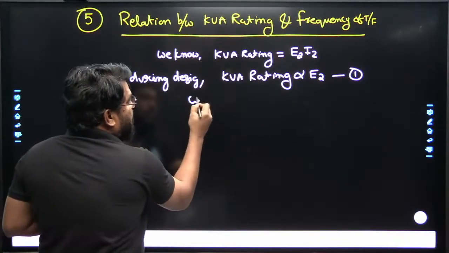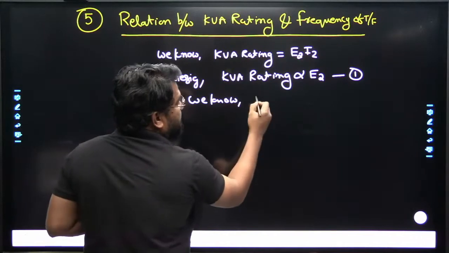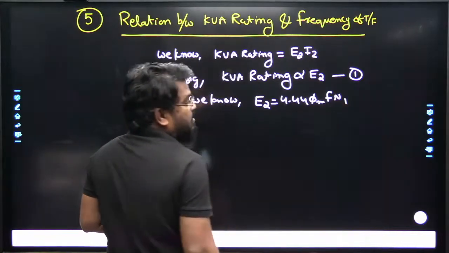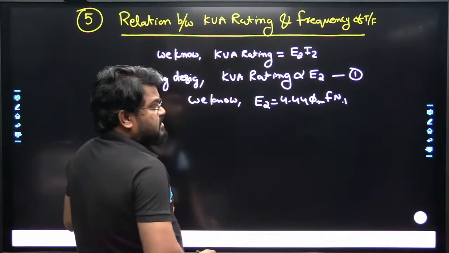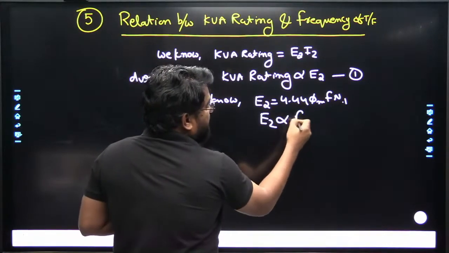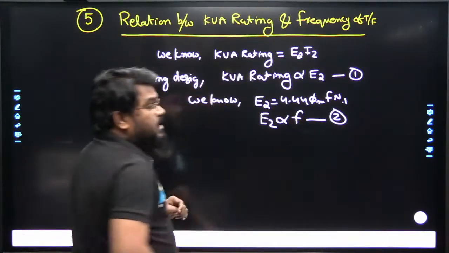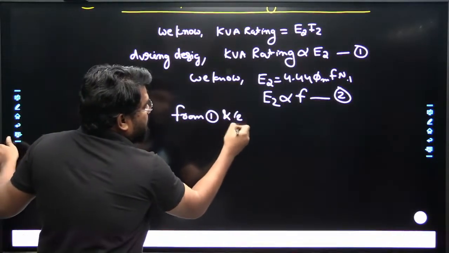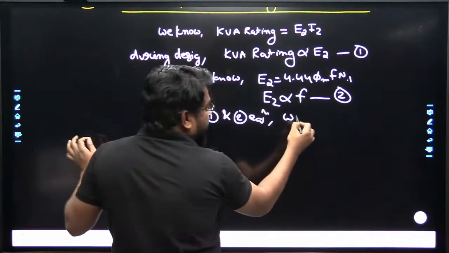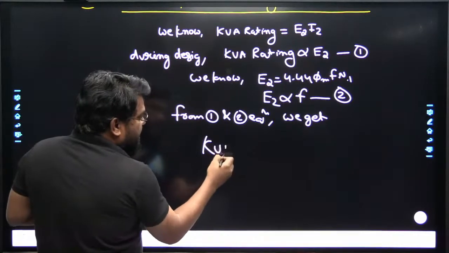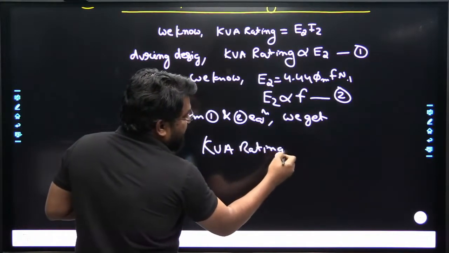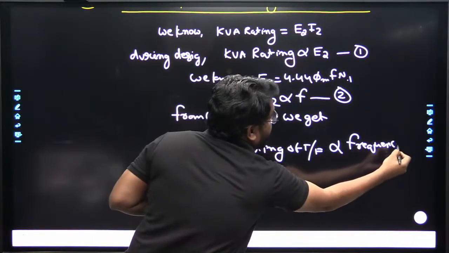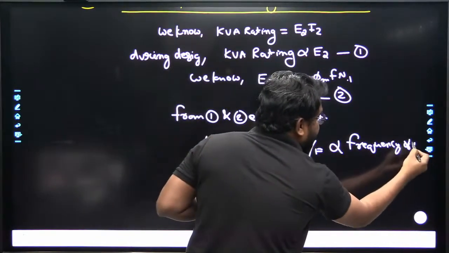So now we know E2 is equal to what? Okay, this E2 is equal to 4.44 phi maximum f N1. So now at constant flux and number of turns, E2 is also directly proportional to the frequency. So let us assume this is equation 2. So from equations 1 and 2, okay, we get the kVA rating of transformer is directly proportional to the frequency of the transformer.